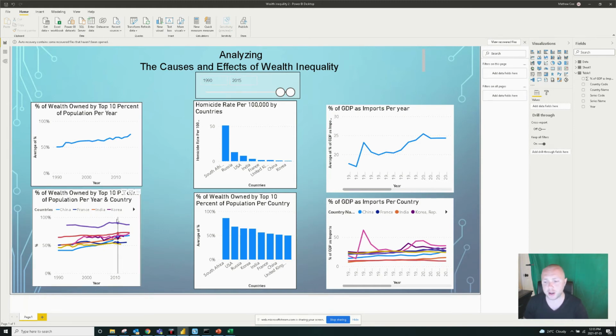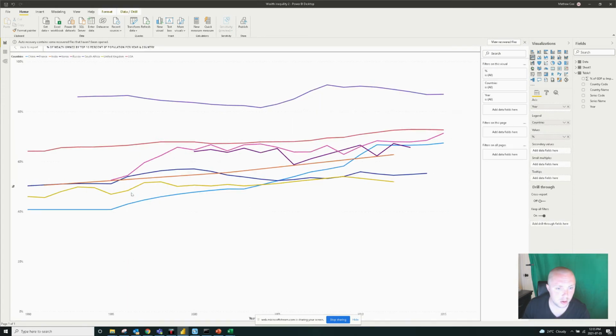So let's also look at it by country, just to make sure there's no anomalies. So by looking at it by country, we can see an upward trend of pretty much all the countries except for South Africa, which was already pretty high and stayed roughly about the same at just above 80%. Whereas every other country, we can see these upward trends, and the average of all these is around 20 to 25% as well.